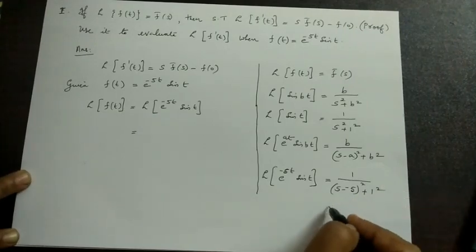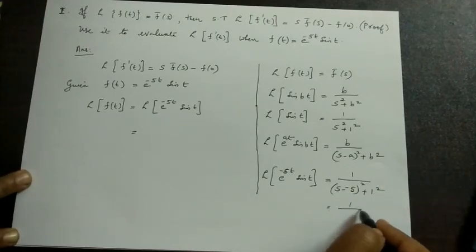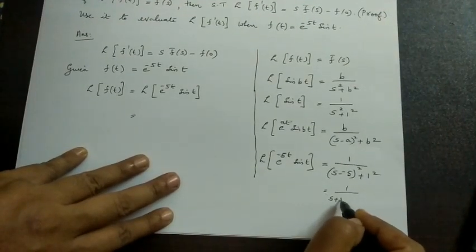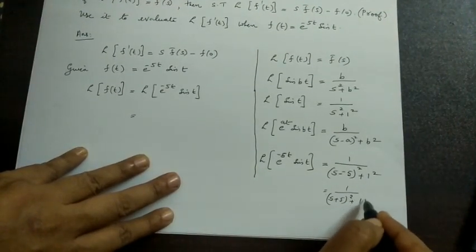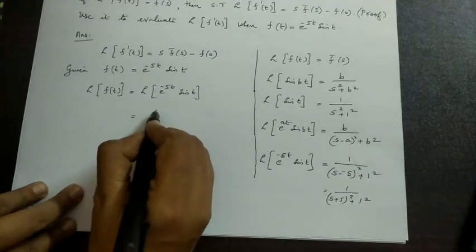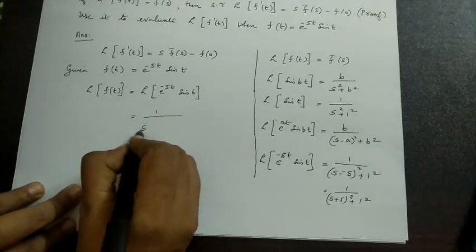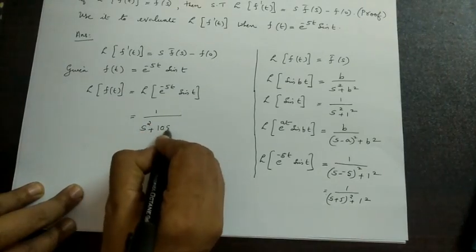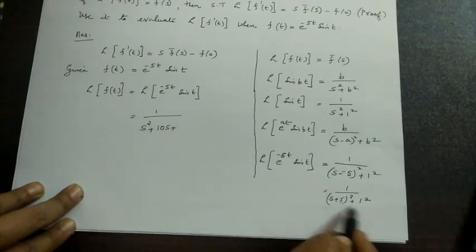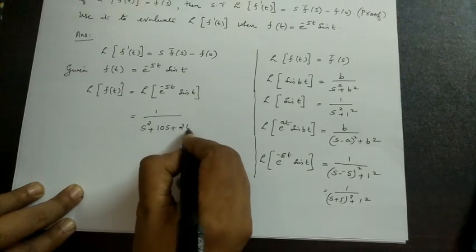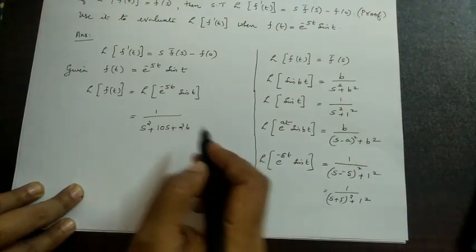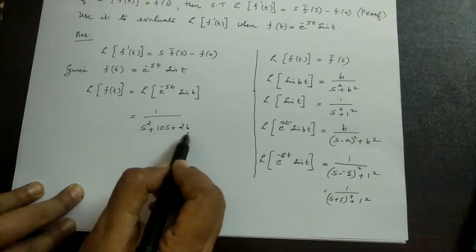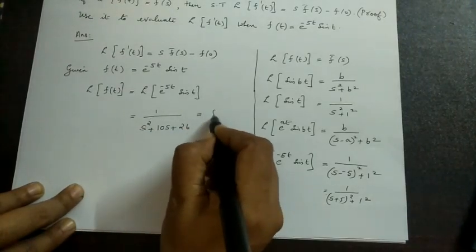Therefore, on expanding this, we will get 1 by s plus 5 the whole square plus 1 square, or I will write here, s square plus 10s plus 25 plus 1, that is 26. Therefore, the Laplace transform of f of t is 1 by s square plus 10s plus 26, that is equal to f bar s.